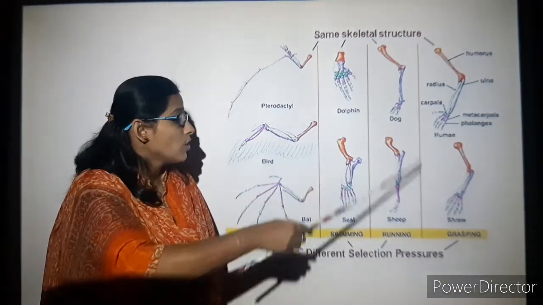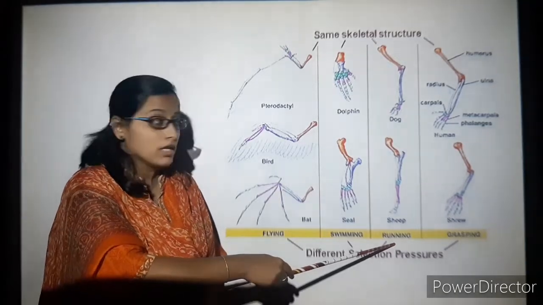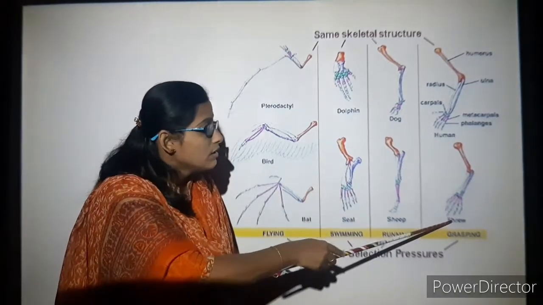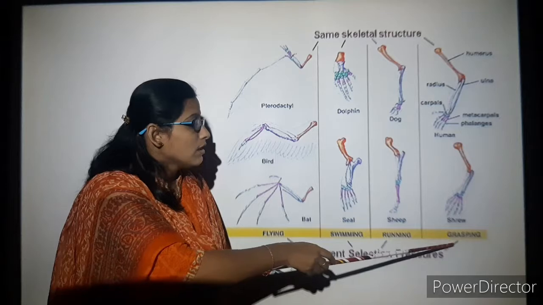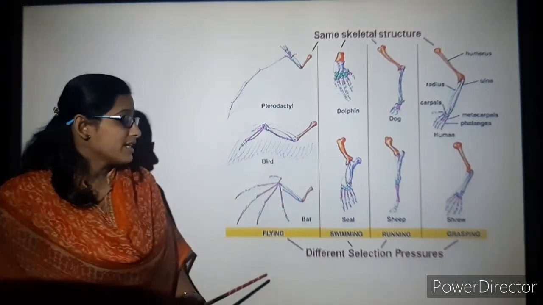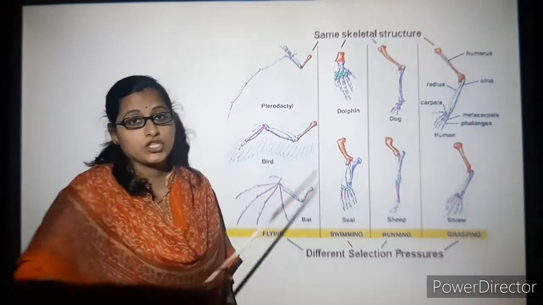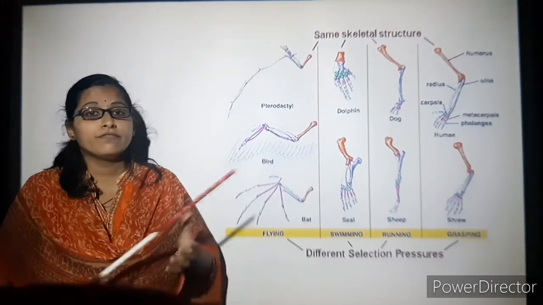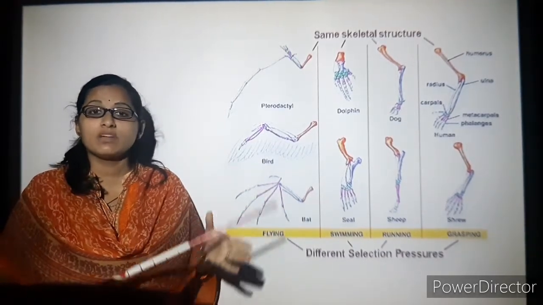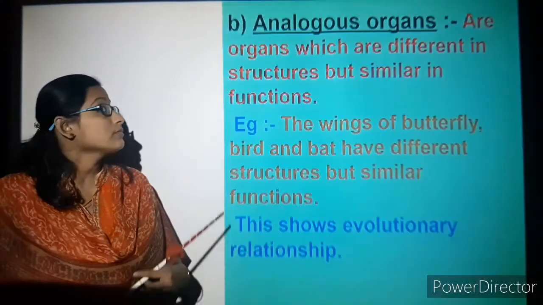You can see the dog and sheep use it for running, and humans use it for grasping. So you can see different selection pressures. The functions are different here irrespective of the similar structures.